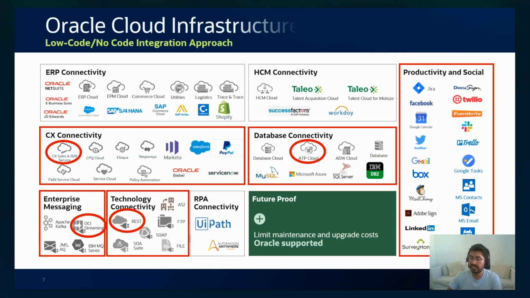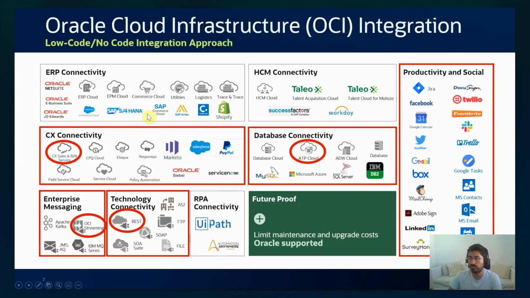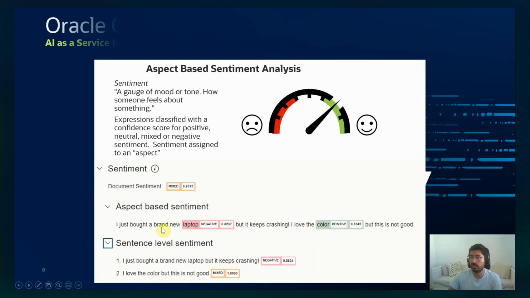And as I said, we have a vast list of connectors to different applications. In the context of this solution, I'm using the CX and B2B service connector because this is my customer service application in this case. As I mentioned, if your customer service application is ServiceNow or another kind of CX service solution, then you can leverage one of our connectors. The ATP connector, the OCI connector, and the REST connector, right?